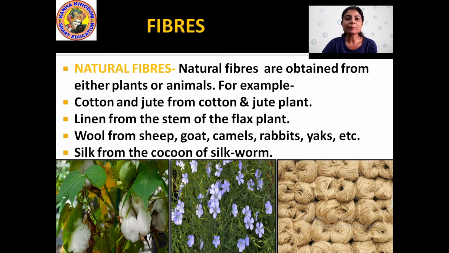Can you see the picture? The first picture is of the cotton plant. The second one is the flax plant. And the third one is jute fiber that is obtained from the jute plant. Understood?